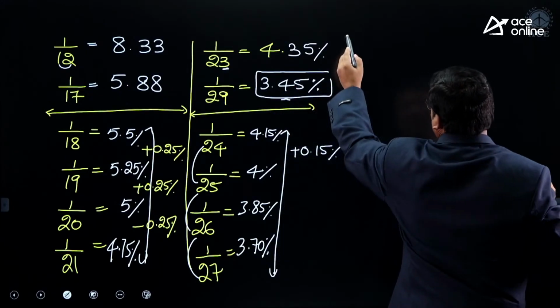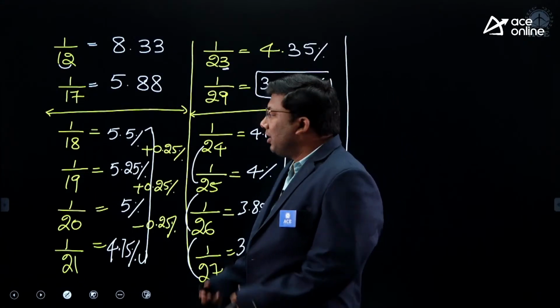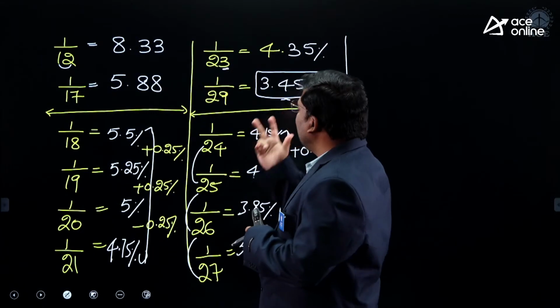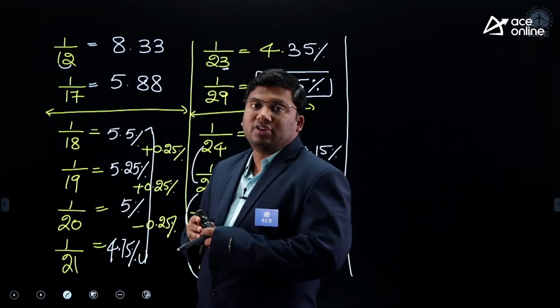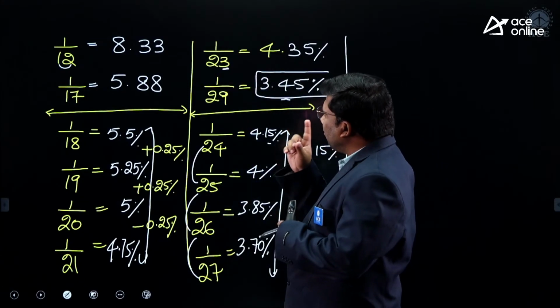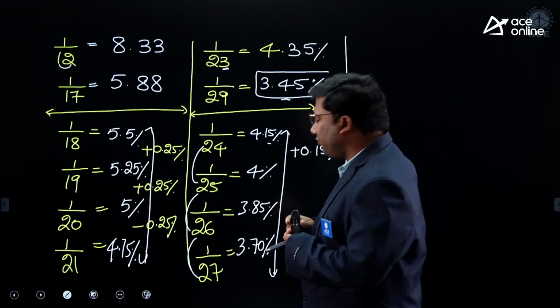Sir, how did you get these 3, 4, 5? Another very important concept: 23 is 4.35, and these interchange 3 and 4. If I interchange 3 and 4, it becomes 3.45. 23 is 4.35, 29 is 3.45.